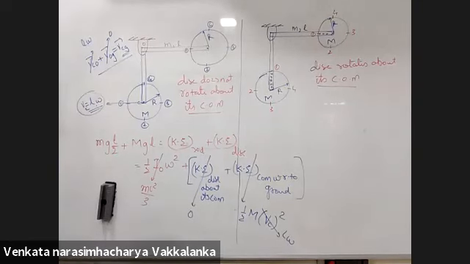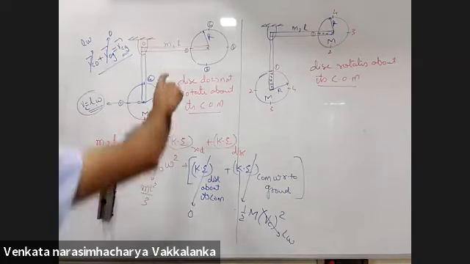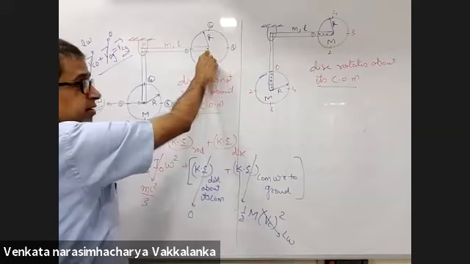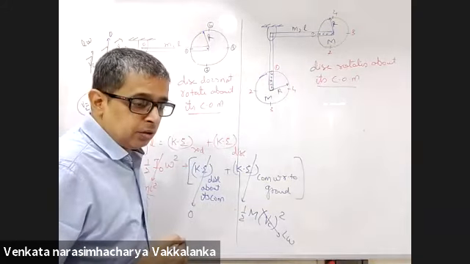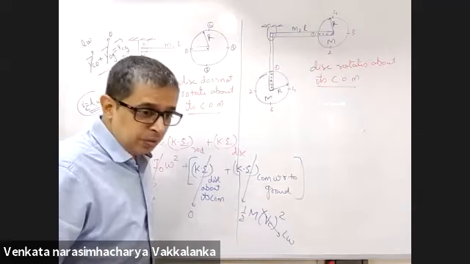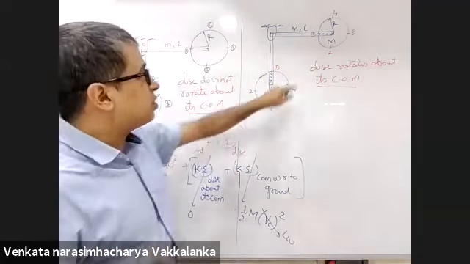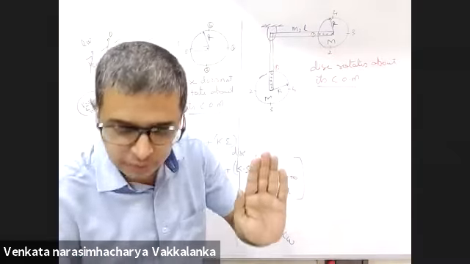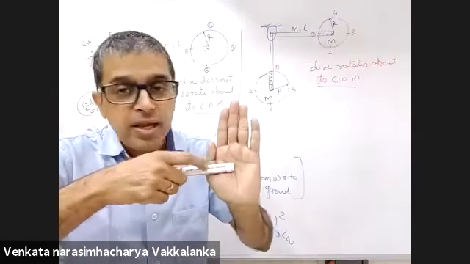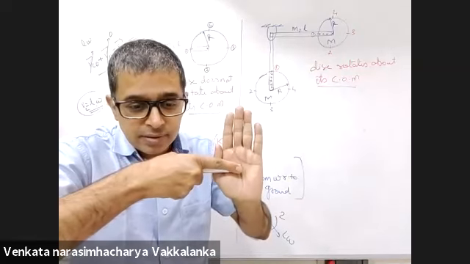I have one doubt. I'm not understanding how you concluded in the first case that there is no torque, and in the second case that there is torque. See, here it is hinged at the center, so the hinge force is passing through the center, and torque about the center will be zero. In this case, the hinge is from here till here. It is riveted or welded all throughout from here till the center.